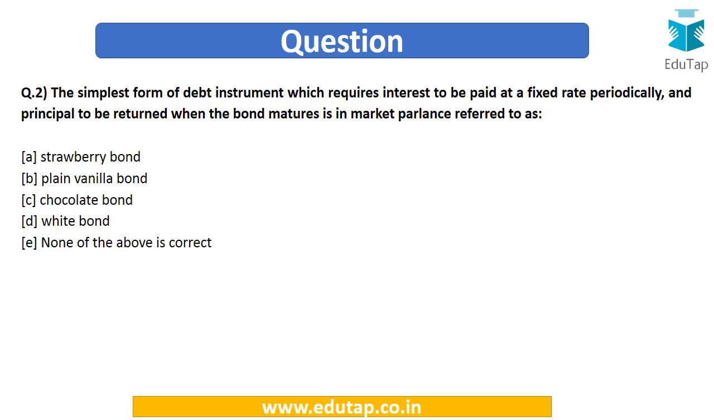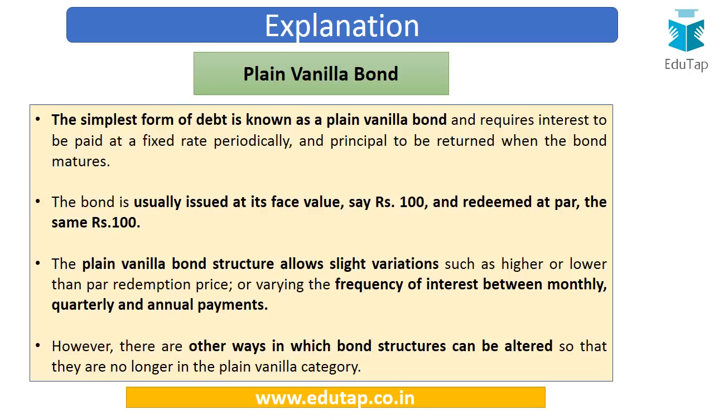Next question. The simplest form of debt instrument which requires to be paid at a fixed rate periodically and principal to be returned when the bond matures is in market parlance referred to as. So here we are being asked that the simplest form of debt instrument, what it is known as in the market parlance. Options are strawberry bond, plain vanilla bond, chocolate bond, white bond, or none of the above is correct. So the most simplest form of bond or a most simplest form of debt instrument is the plain vanilla bond.